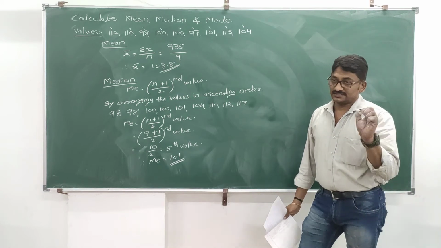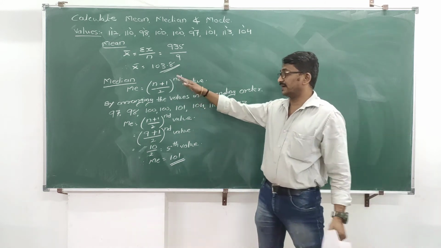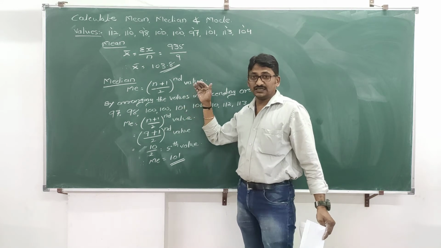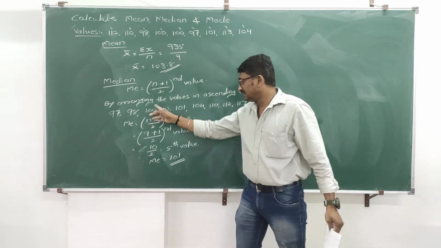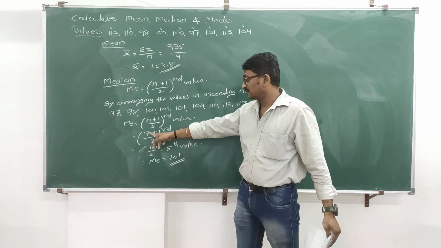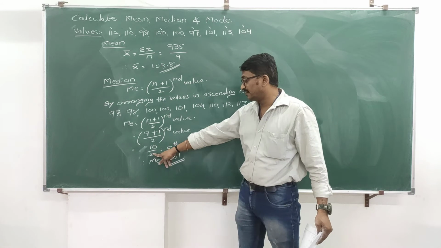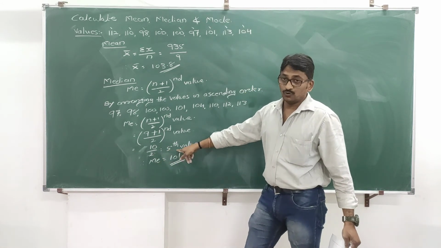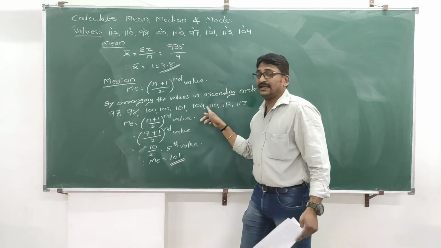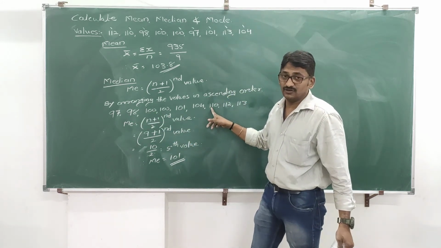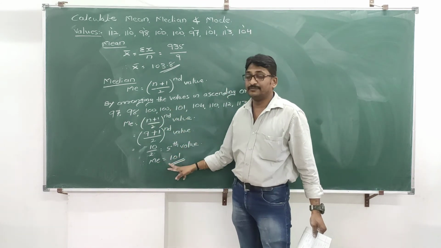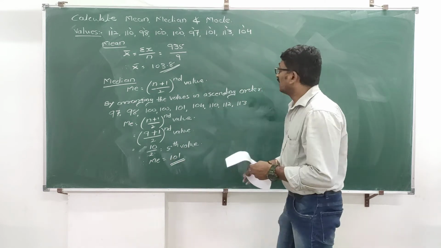Clear? Steps, I will tell you once again. First of all, write down the formula. Then arrange the values in ascending order. Ascending order is from lowest to highest. Arrange it. Then apply the formula. N is the number of observations plus 1. So here it is 9 plus 1, 10 divided by 2. It comes to the fifth value. Don't write median is equal to 5. It is wrong. It is the fifth value in ascending order. Okay. Now your fifth value in ascending order is 101. This is the answer of median. Followed? We'll go for mode.